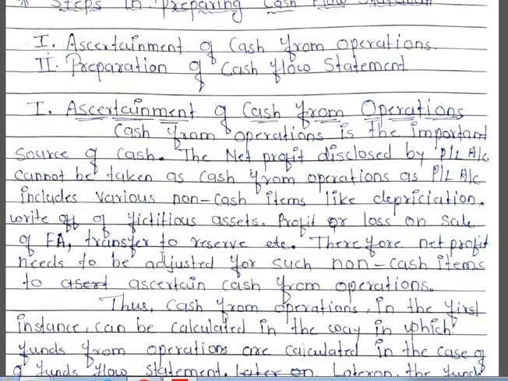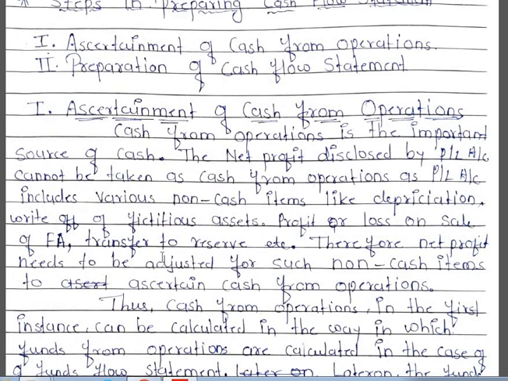Okay, so the firm wants to know what the amount of cash received by the organization from their operating activities is, and that is why we cannot take net profit as disclosed by profit and loss account, because in net profit, along with operating expenses and income, they take into consideration non-operating expenses and non-operating income as well in the preparation of profit and loss account, and that is why we cannot take net profit as it is given in the profit and loss account. So how can we calculate cash from operations?